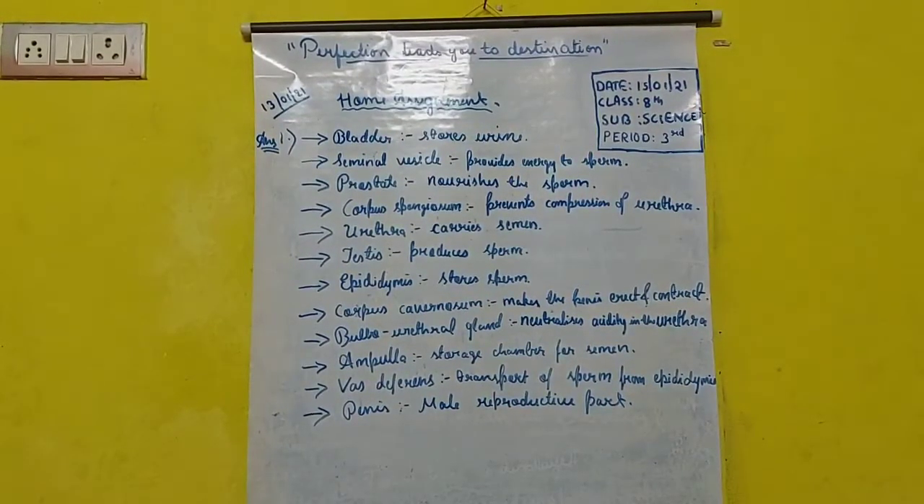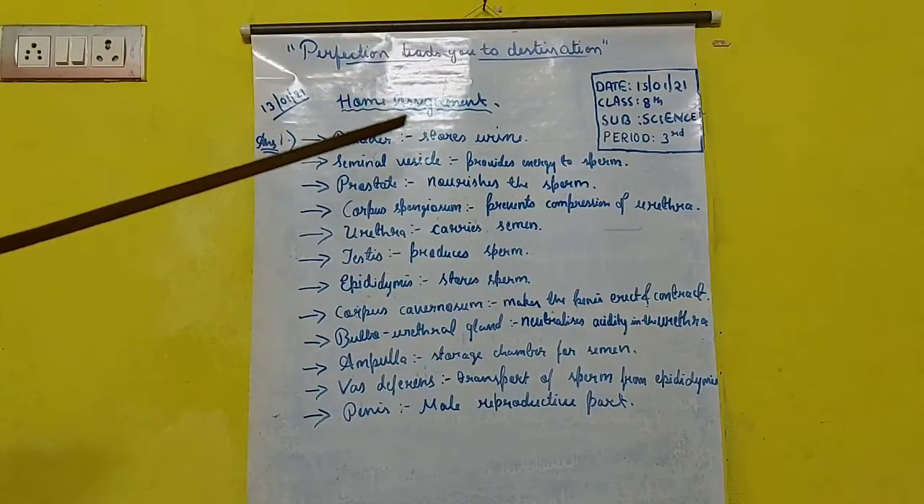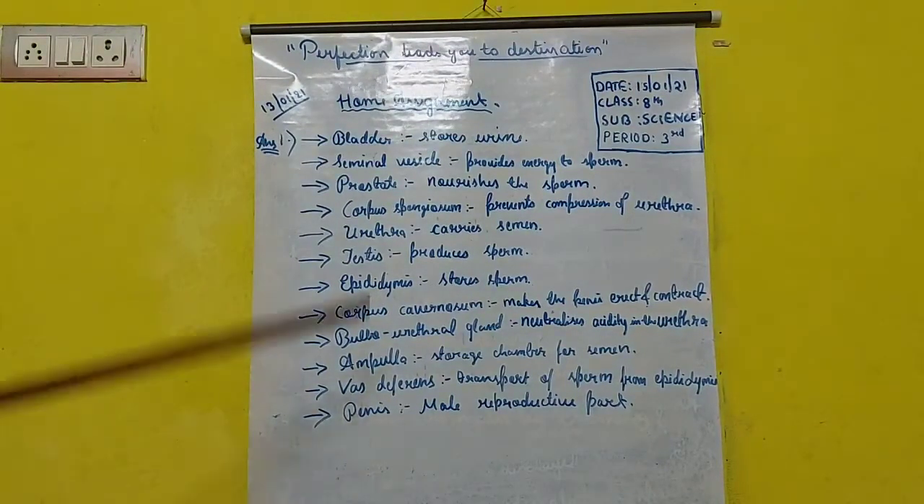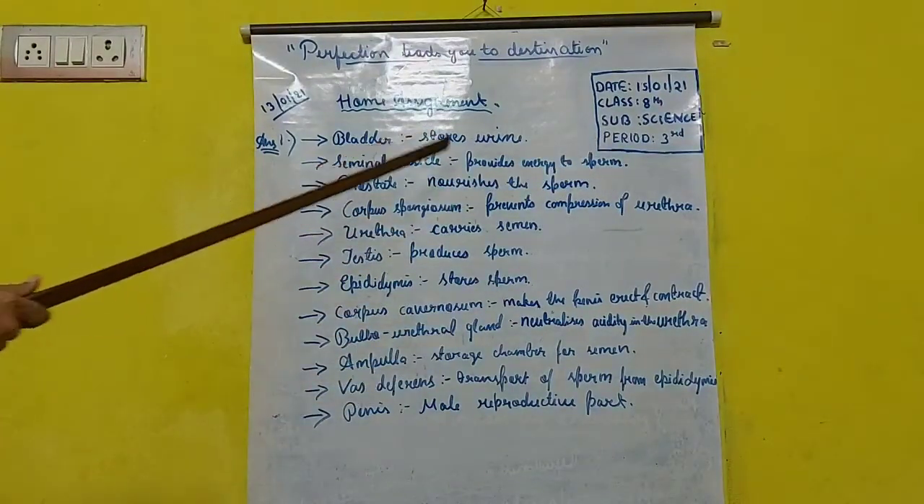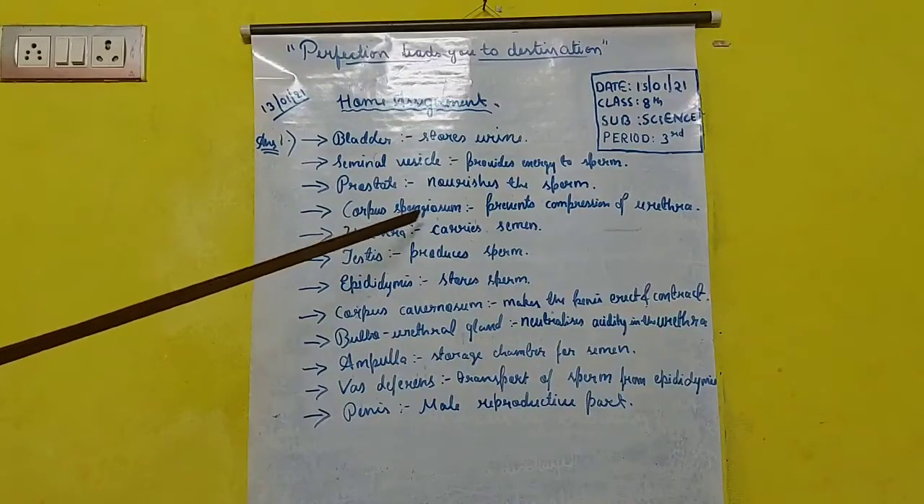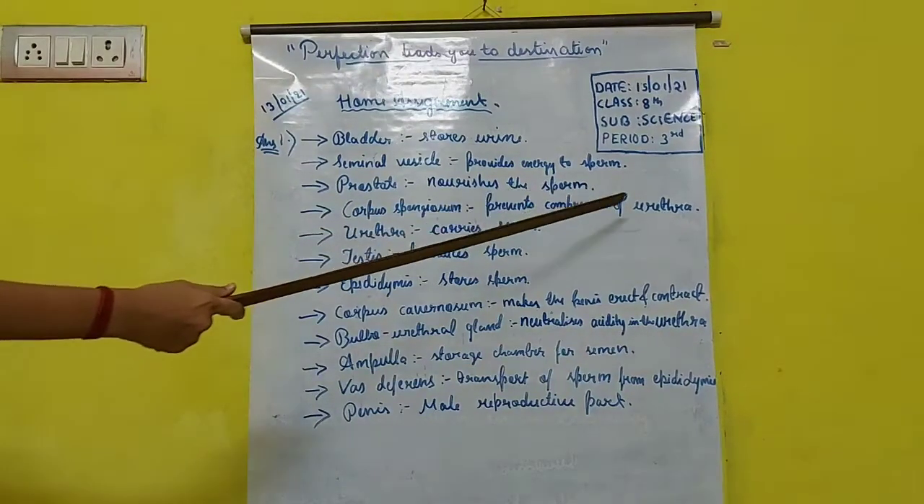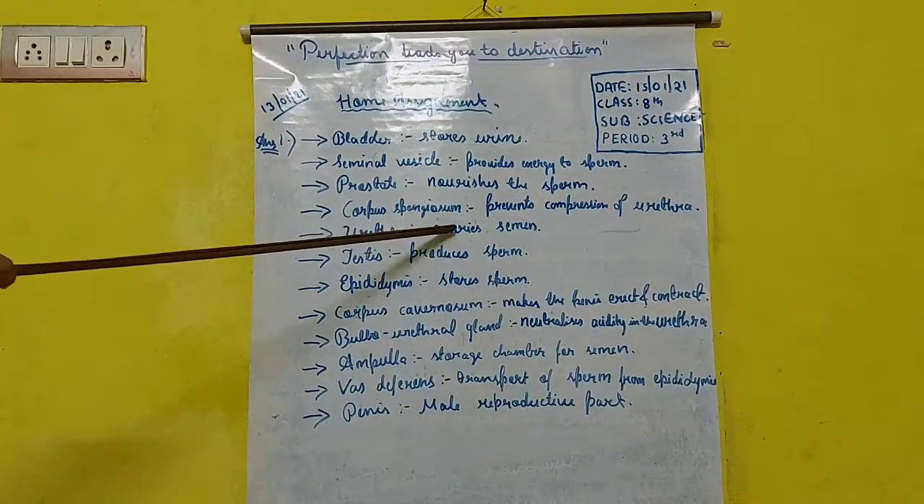You have to write the functions. At least I told one function should be there for all. So just check it once. Bladder, it stores urine. Then seminal vesicle provides energy to sperm. Then prostate nourishes the sperm. Then corpus spongiosum prevents compression of urethra. Then urethra, it will carry semen.